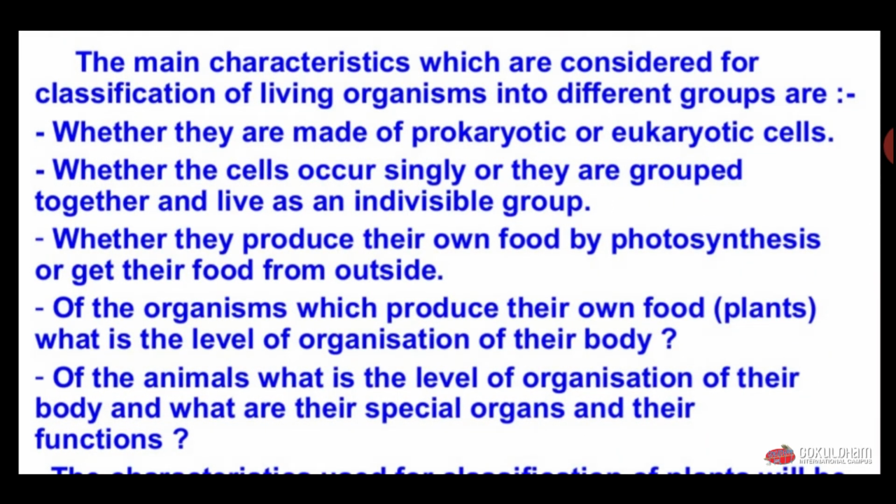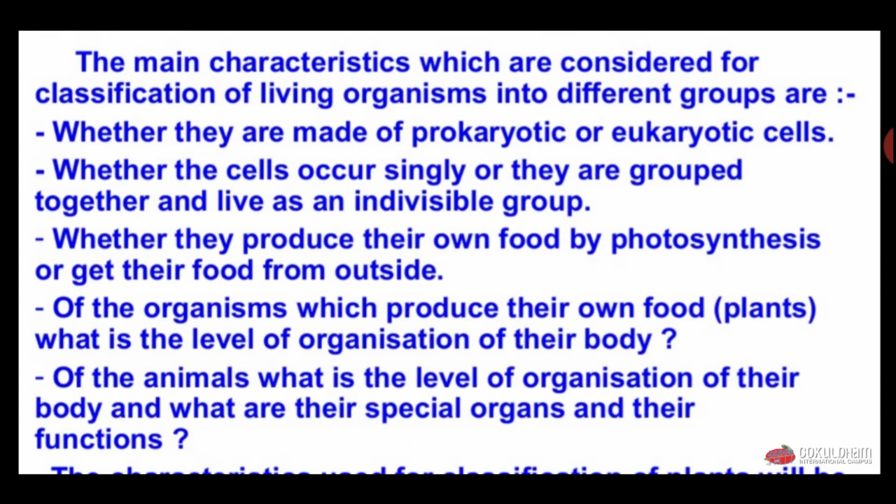For example, whether they are made up of prokaryotic cells or eukaryotic cells. Then whether the cells occur singly or are grouped together and live as an individual group. Whether they produce their own food by photosynthesis or get their food from outside.